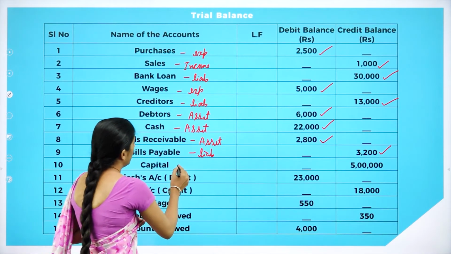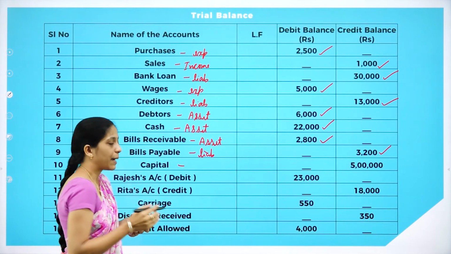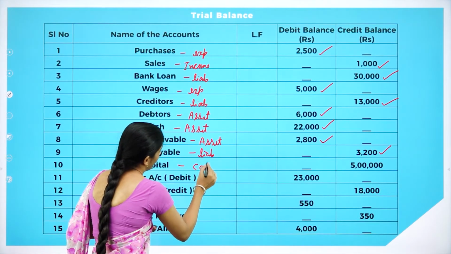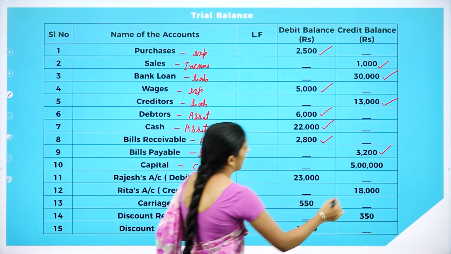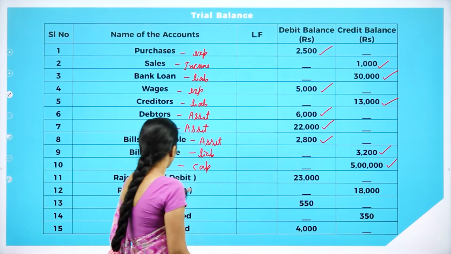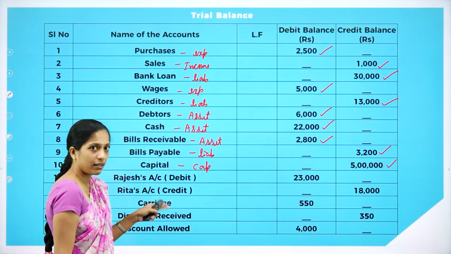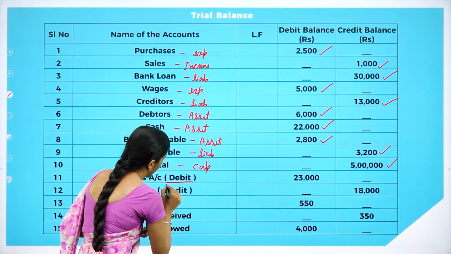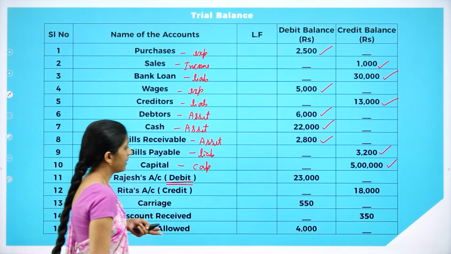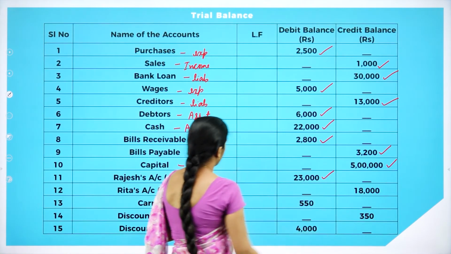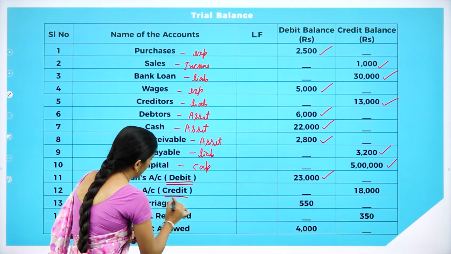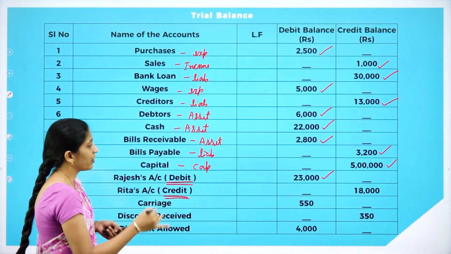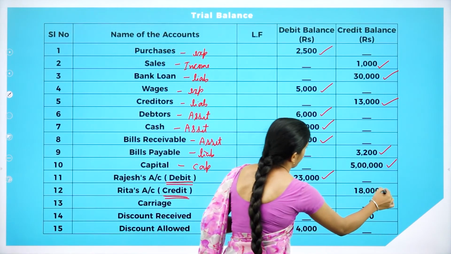Next is capital. So, capital is what? Capital is capital. So, what we are going to do with capital? We are going to record in the credit balance, 5 lakh. Next is Rajesh account debit. Here they have given debit. So, we have to record in the debit side. That is debit balance 23,000. Next, Rita's account credit. Here they have clearly given it has to be credited. So, we are going to record in the credit balance.